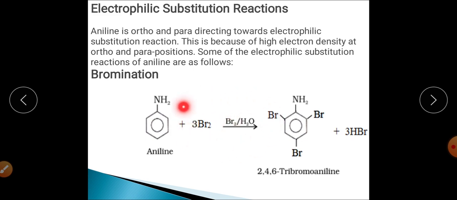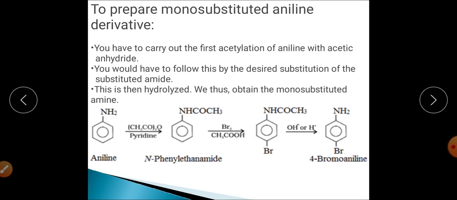You can see the reaction on your screen: when this aniline is reacted with bromine, 2,4,6-tribromoaniline will be synthesized. This is the beauty of this reaction, that the NH2 group, being a strongly activating group, will have multiple substitution. This is the disadvantage of this kind of reaction, that this ortho position, this para position, and this other ortho position will be occupied. Now how can you achieve mono substitution in this particular case?